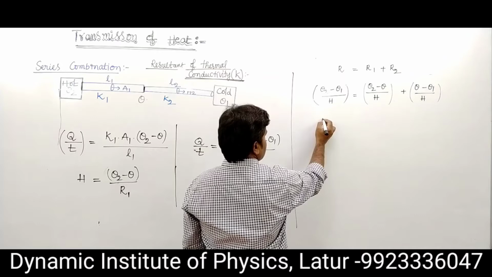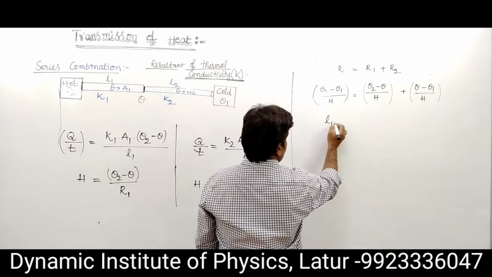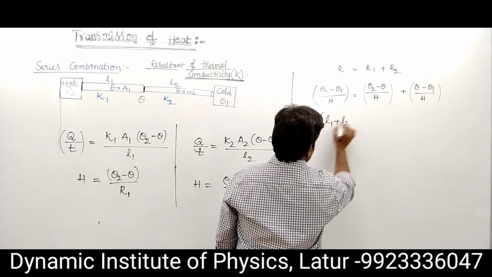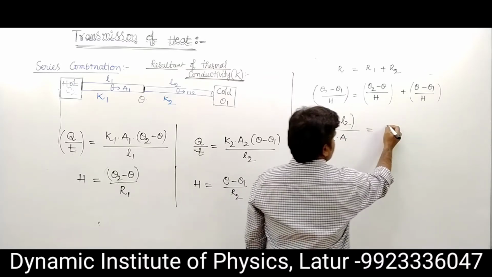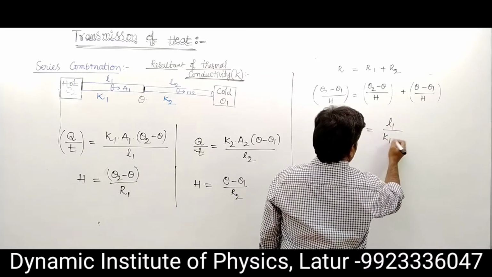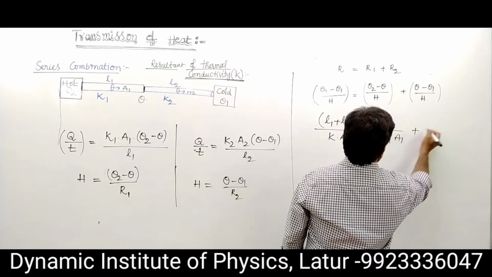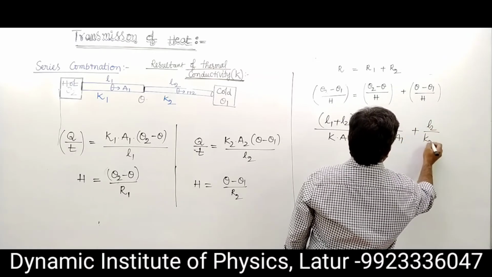It is written as total length L1 plus L2 upon K into A, which is L1 upon K1 A1 plus L2 upon K2 A2.